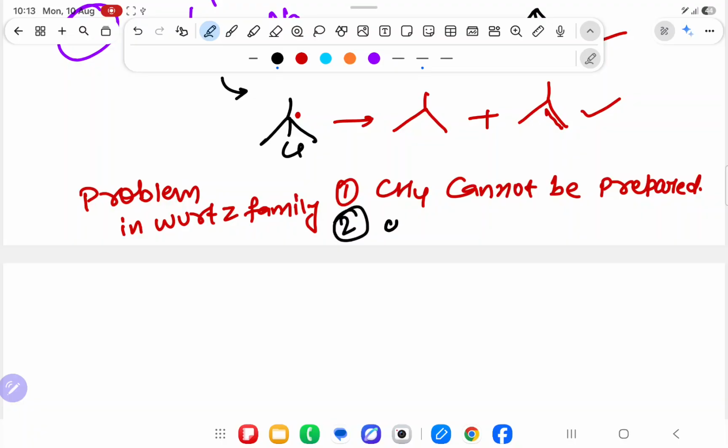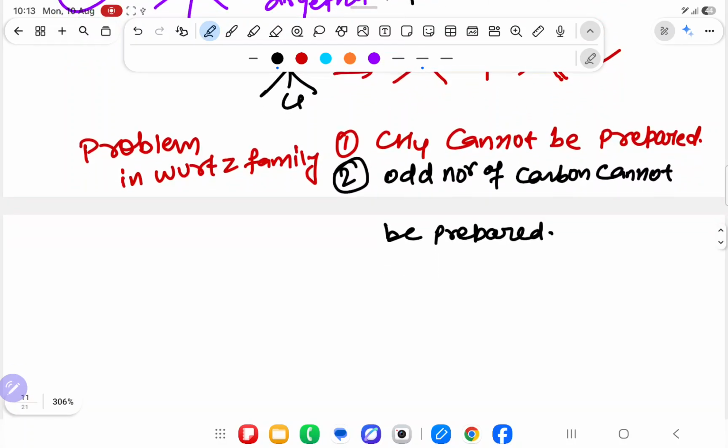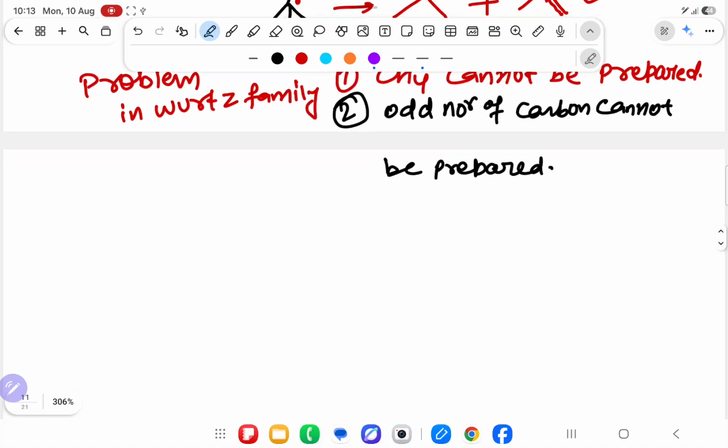The second problem is odd number of carbon alkanes cannot be prepared. These two problems are coming. What will I do? I am going to sort out the problem to produce CH4. Then I will sort out the problem to produce odd number of carbon.